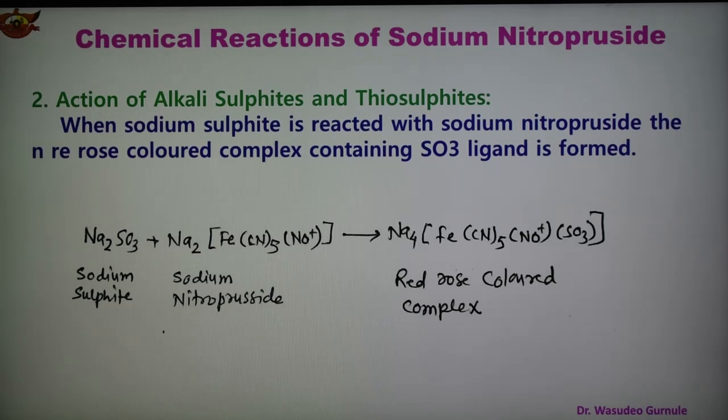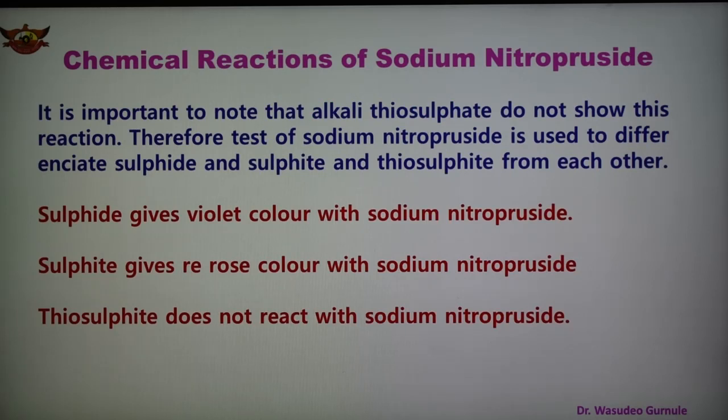This important test of sodium nitroprusside can be used to differentiate sulfide, sulfite and thiosulfate. Thiosulfate does not react with this, therefore we can distinguish. Sulfide gives violet color and sulfite gives red rose color. So we can differentiate the three ions in this way by using this reaction.